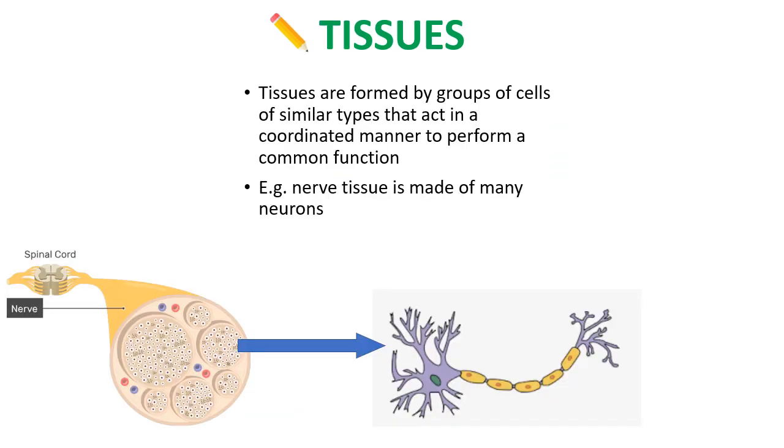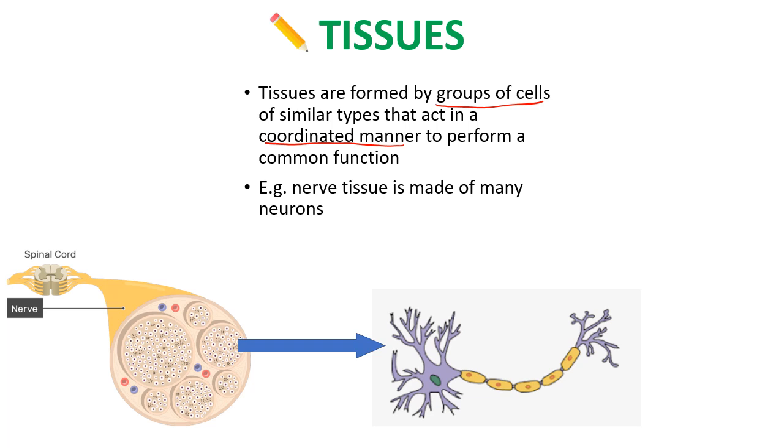Okay, so cells make up tissues, which means tissues are formed by groups of cells, and we're talking similar types of cells. And all of those cells act in a coordinated manner. They help each other to perform a common function. So when we get to tissues, all those cells have finished specializing. They've been created by some stem cells, they've finished specializing, and now they've got a job to do for their entire life as a cell.